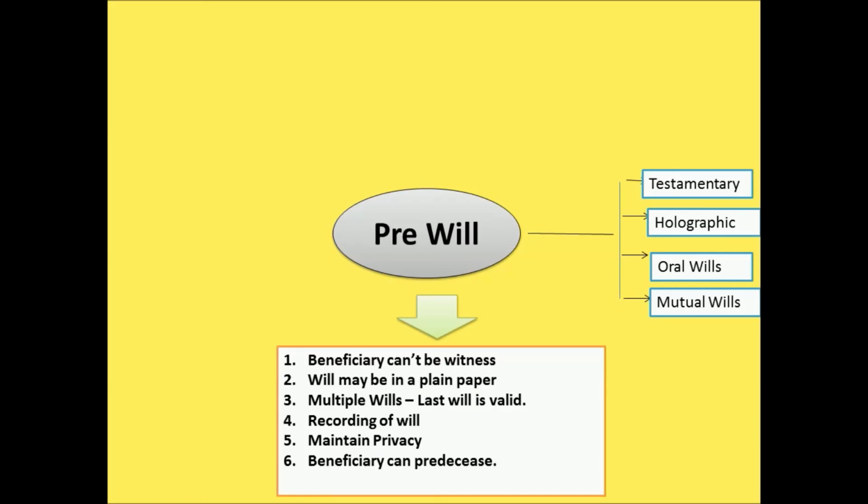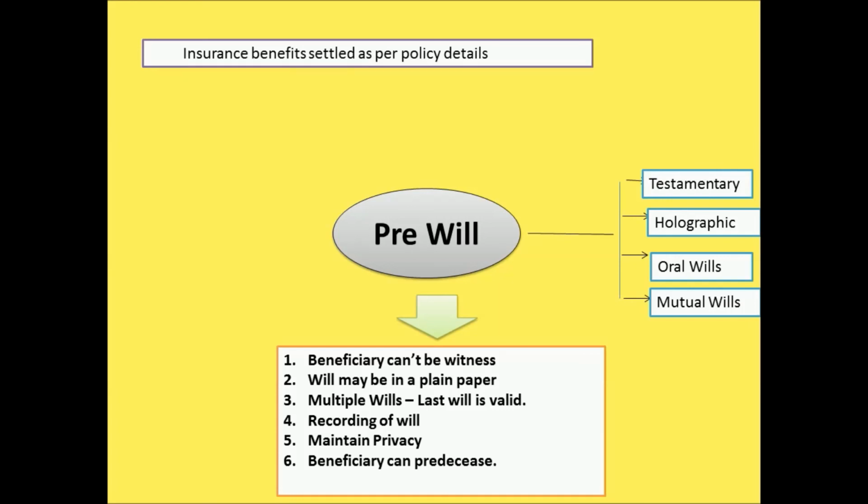And there are some points which have to be kept in mind. The beneficiary cannot also be the witness. And the will, it's not that you have to write it on stamp paper, it can be on plain paper also. Multiple wills are possible. For example, you write a will today, after two years you write another, and the latest will is the only one considered valid. And some people are also writing the will and also recording a message. That will add further authenticity.